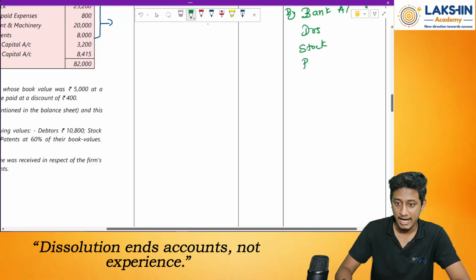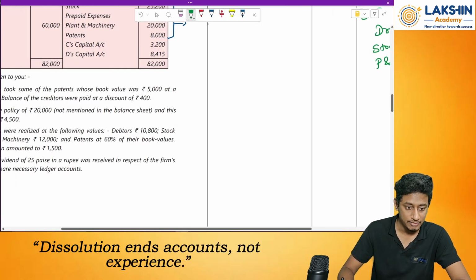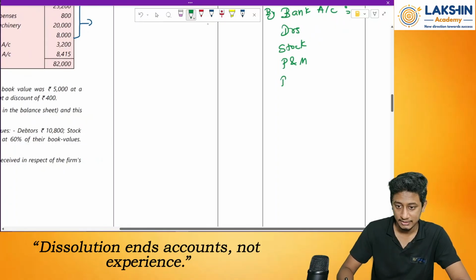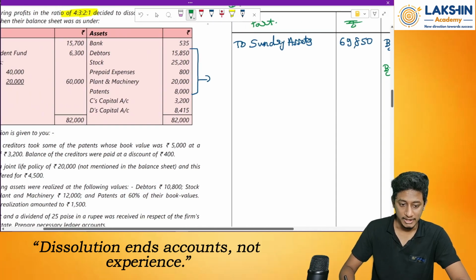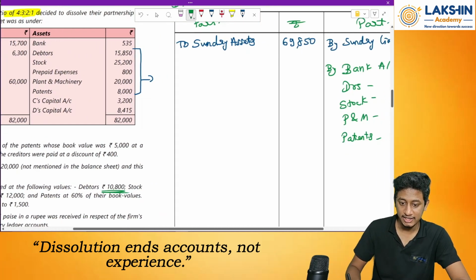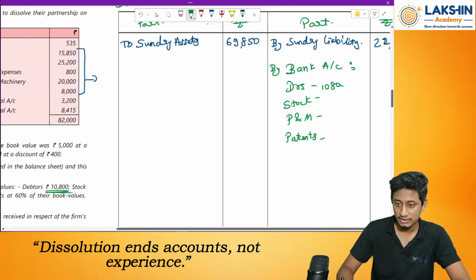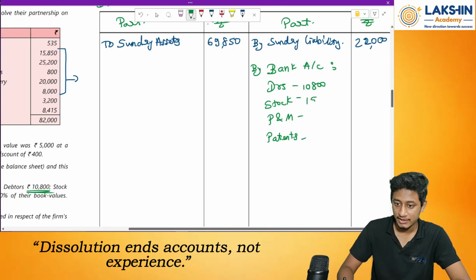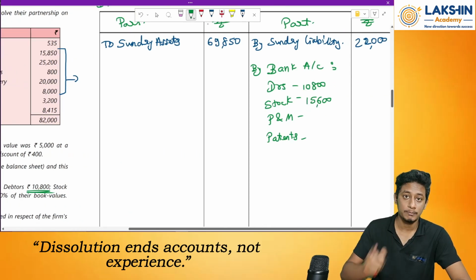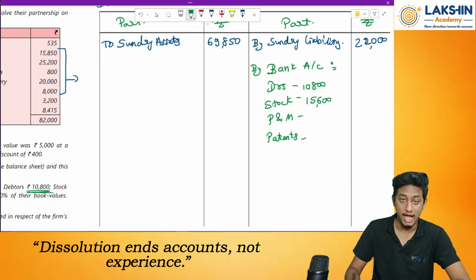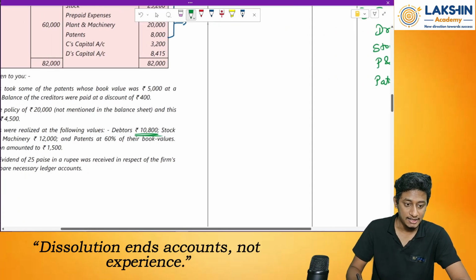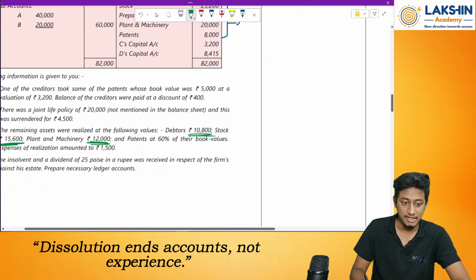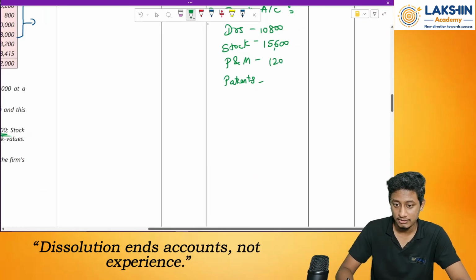Stock, plant and machinery. Then patents. From debtors, how much did I realize? 10,800. Stock, I have received 15,600. Please keep your study material with you, because I'm just doing a copy paste over here. Then plant and machinery, 12,000 rupees.